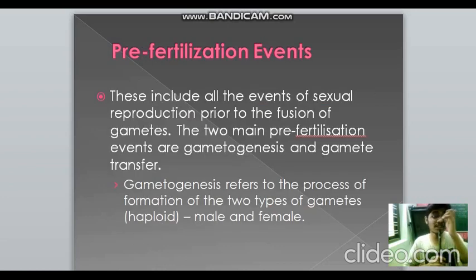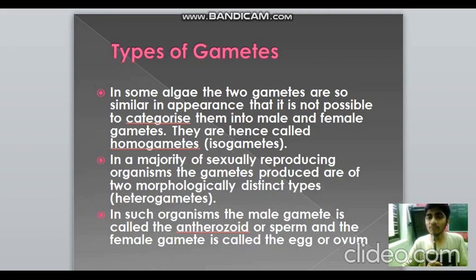So what are the pre-fertilization events? Pre-fertilization events are those which occur prior to the fusion of gametes, prior to fertilization. So they are gametogenesis and gamete transfer. Gametogenesis is the formation of gametes. Like haploid male and female gametes have to be formed. And then we have to fuse them, right?